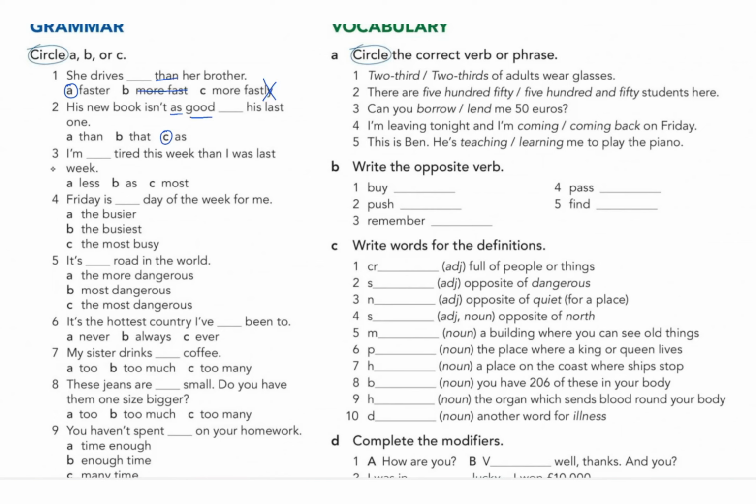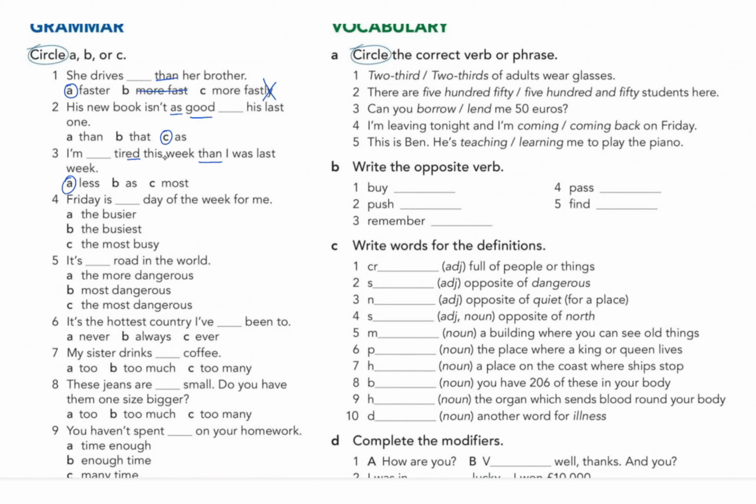All right, so number 3, I'm tired. So this is an ed adjective, and we are comparing it, right? Then it means it's a comparative. So the comparative of ed adjectives could be either more or less, right? So we're going to go for A as the answer. Less tired.